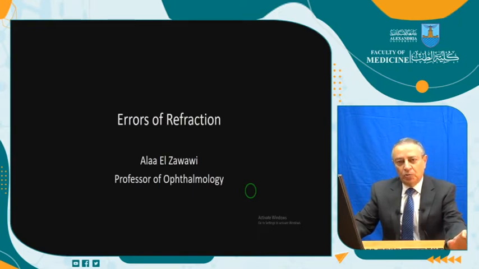It is divided into two parts. First part is myopia and hypermetropia, and the second part astigmatism, presbyopia, and isometropia. The most important for me today is that after these two lectures we will be understanding what is the meaning of errors of refraction, why there is myopia, what is hypermetropia, what is the treatment of myopia, what is the treatment of astigmatism, and also common questions.